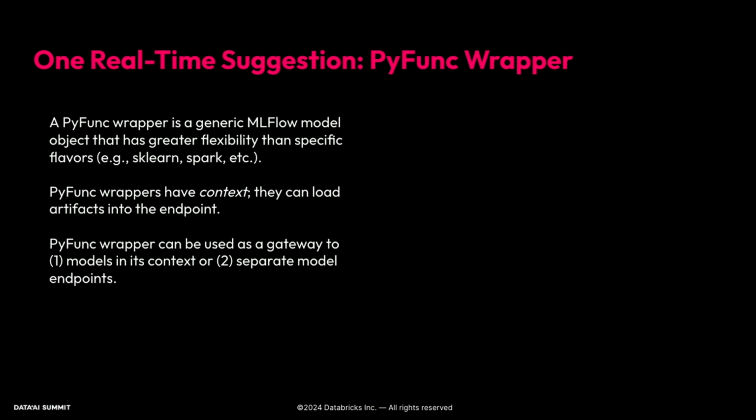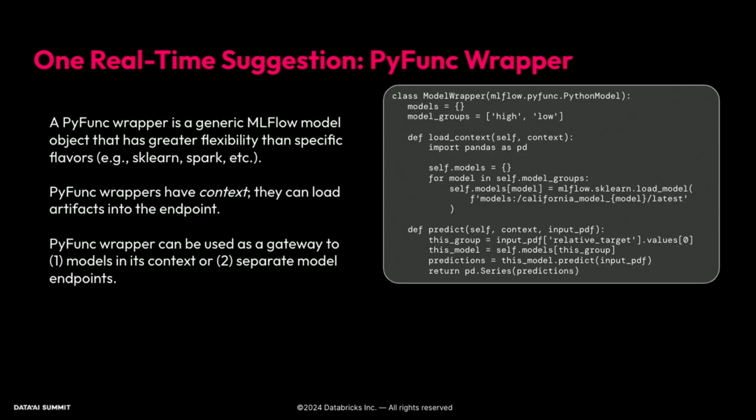So when you host a PyFunc object as an endpoint, there's a load context method that gets called, and that can set up all kinds of things like imports or loading of models, and a ton of extra flexibility there. So that when you go into the predict method, you can use the context that you instantiate, such as loading the high and the low models separately, and then route traffic to that model that has been loaded into the context.